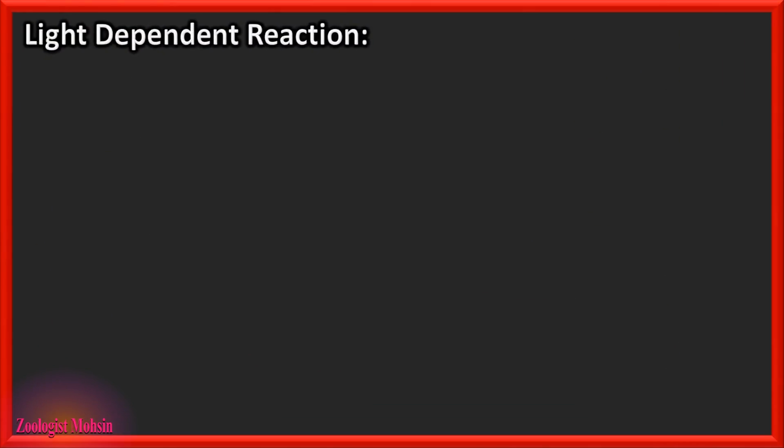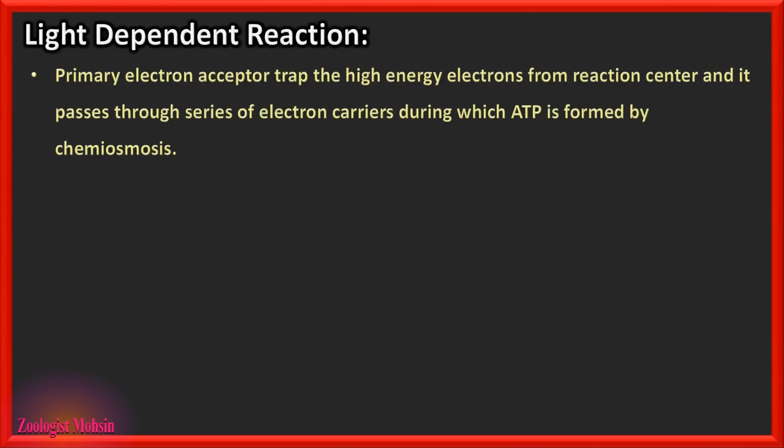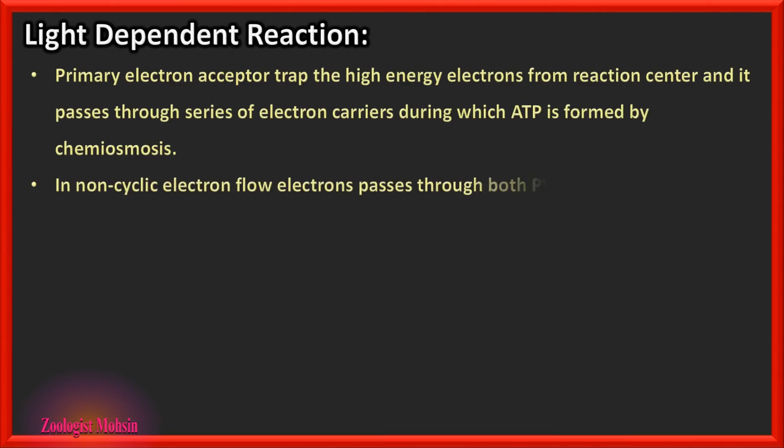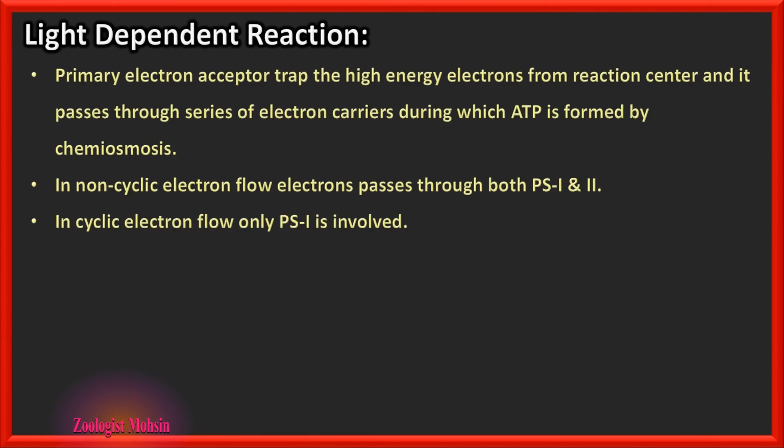Please remember, light dependent reaction: the primary electron acceptor traps the high energy electron from the reaction center and it passes through a series of electron carriers during which ATP is formed by chemiosmosis. In non-cyclic electron flow, electrons pass through both PS1 and PS2.